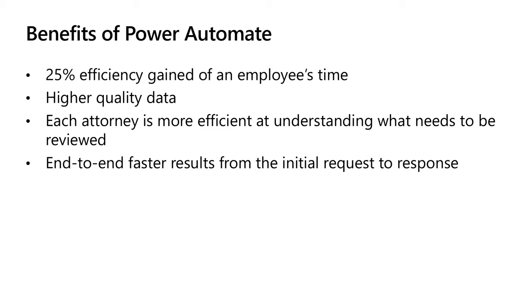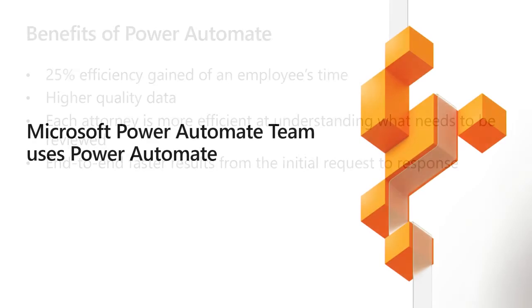But now each attorney is also more efficient in understanding the process and what needs to be done, and they've actually gotten really good at it, where now the attorneys just reply and they actually use the hashtags. They basically have learned their own system, and it's pretty cool what they've done. And they like using the email system. I mean, yeah, you could build a Power App that probably does this, but they love just replying to the emails, and it's pretty efficient. And end-to-end, it's faster results when the request comes in and goes back to the partner law firm. So that's one way they did it.